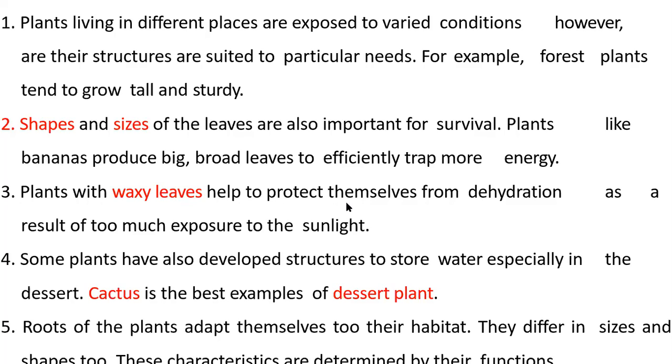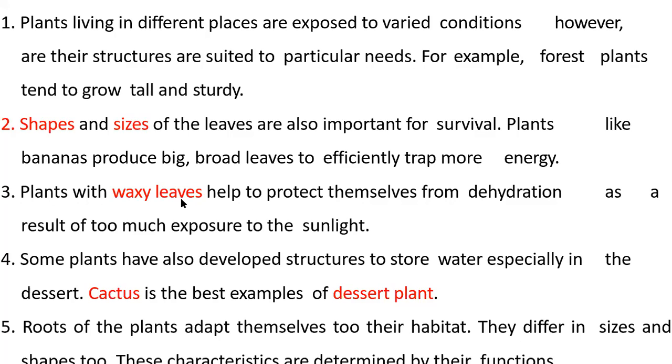Some plants like cactus, which grow in desert, are also waxy because due to waxy leaves, leaves are not dehydrated in sunlight. If leaves are not waxy, the sun will make leaves dry in a short time.